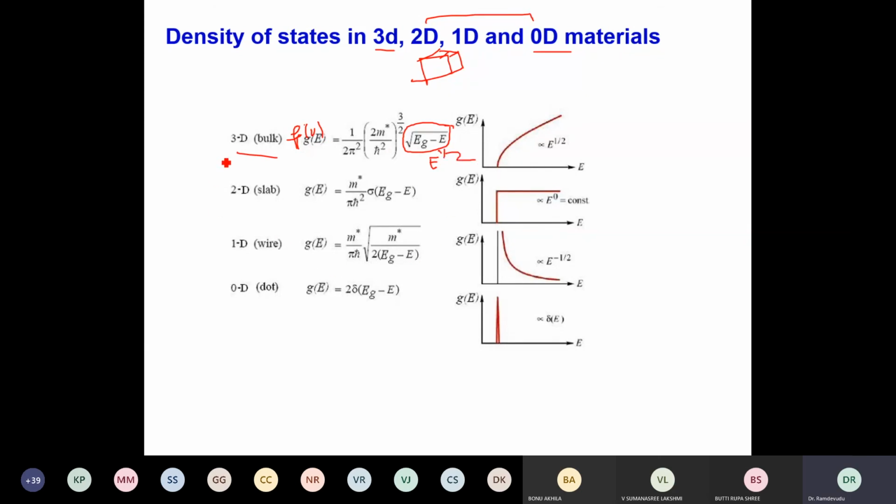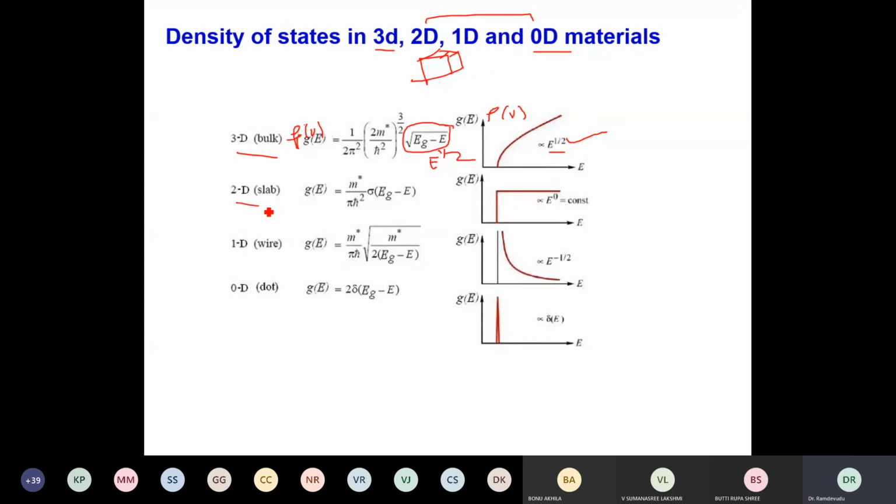Therefore, in bulk, the available energy levels are continuous and they change as E power half. Hence, if you draw a curve here for density of states, rho(E), it is increasing and changing mathematically as x power 1 by 2. With energy, it changes as E power half.